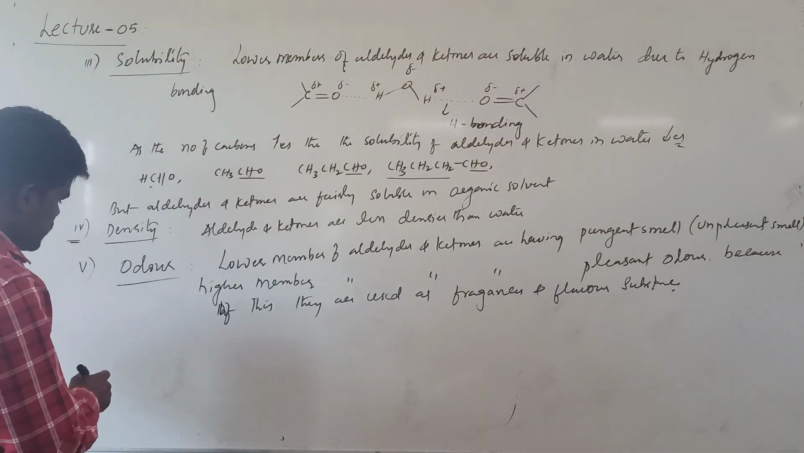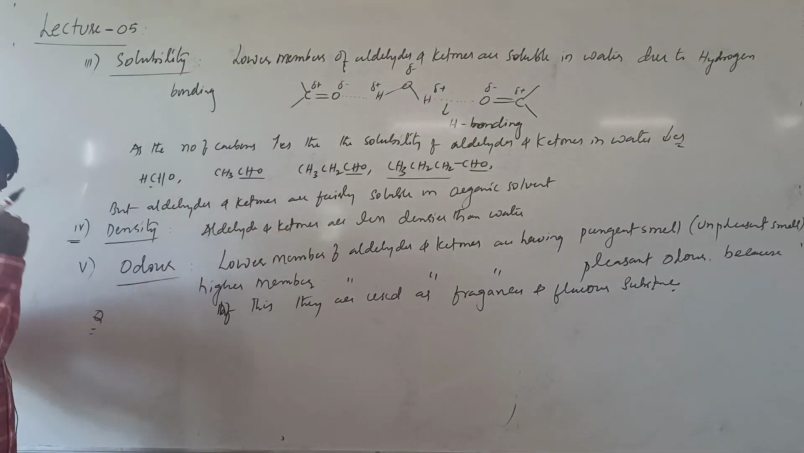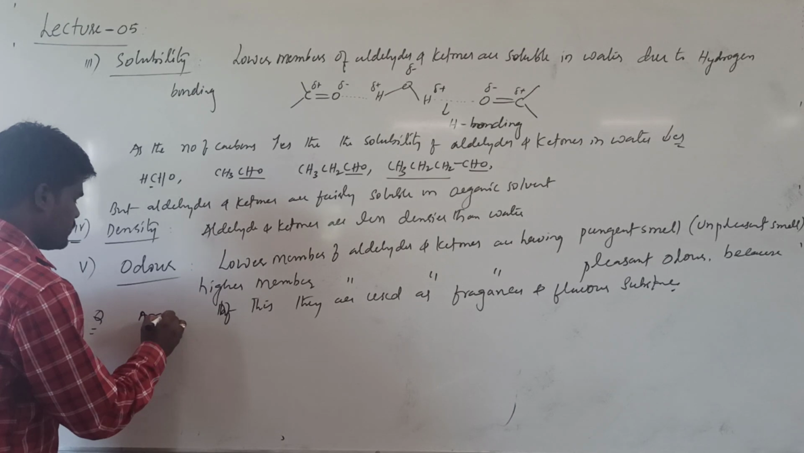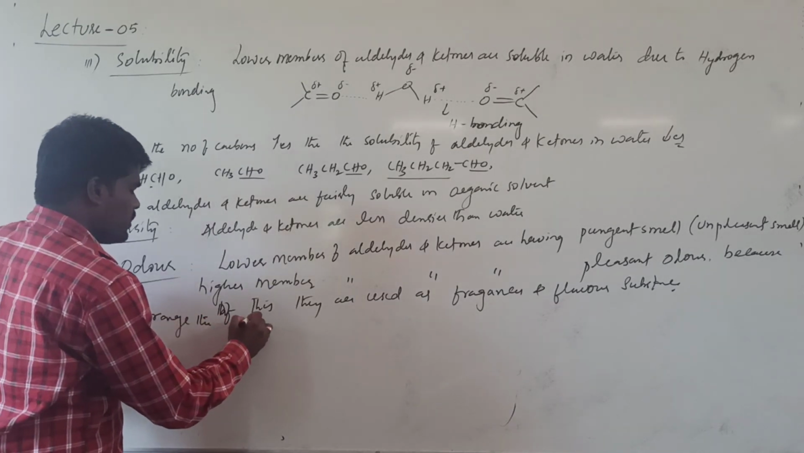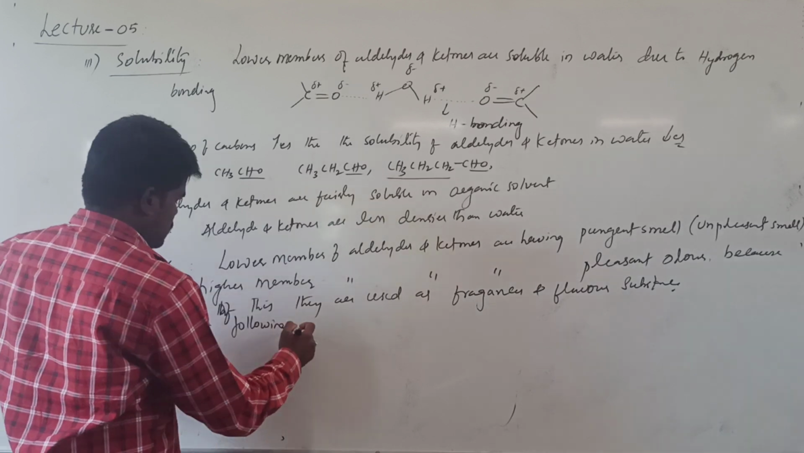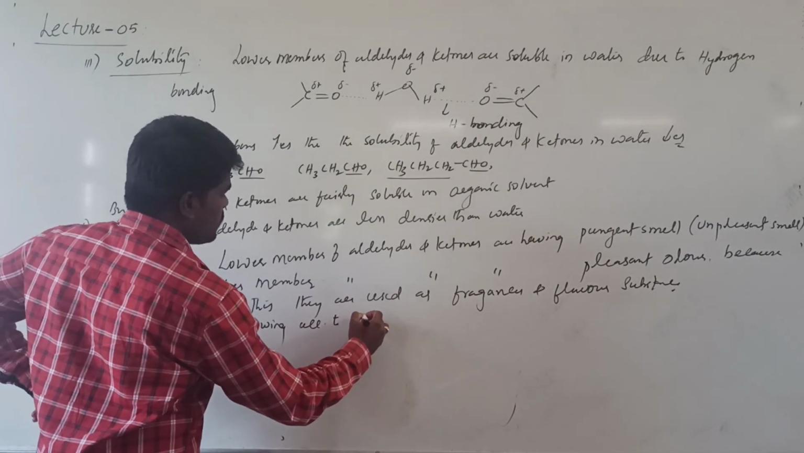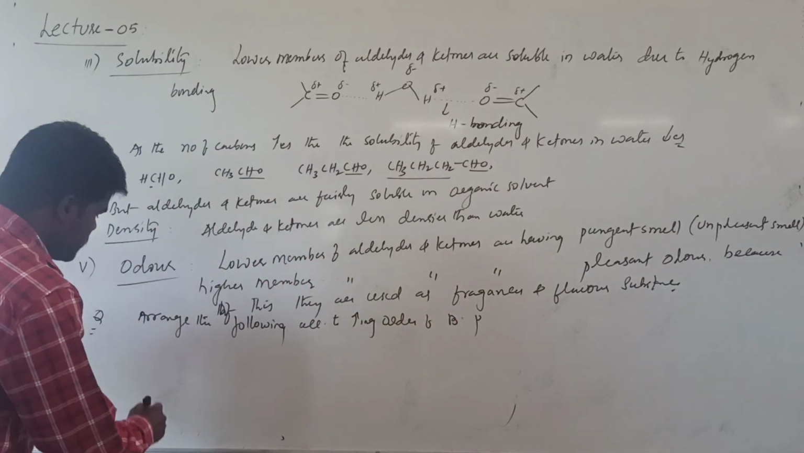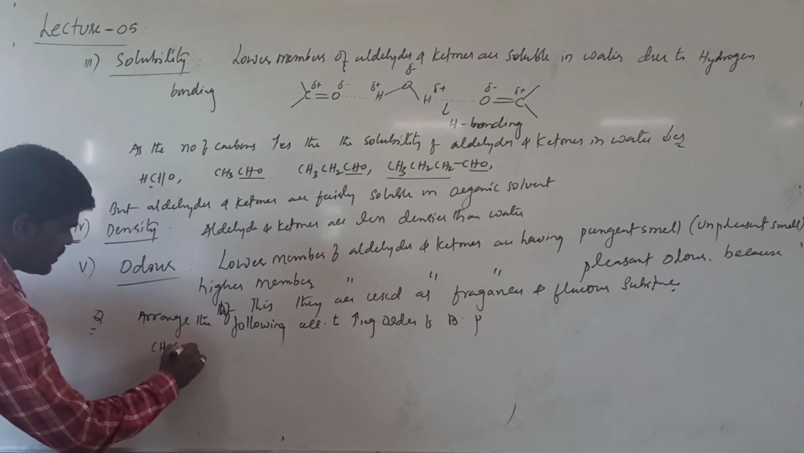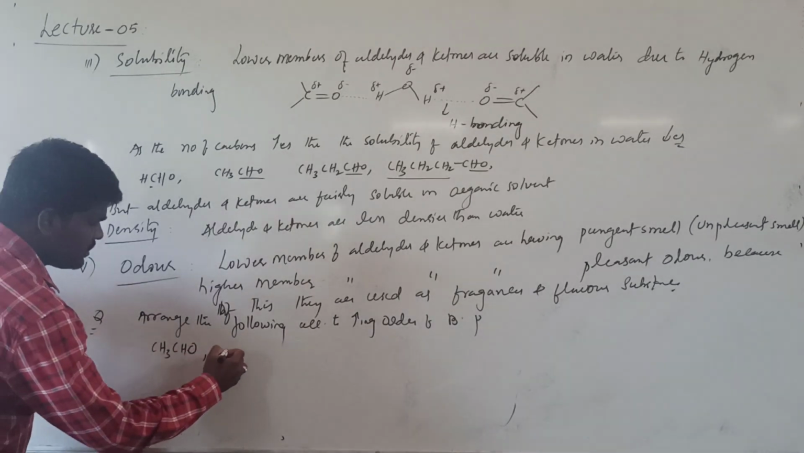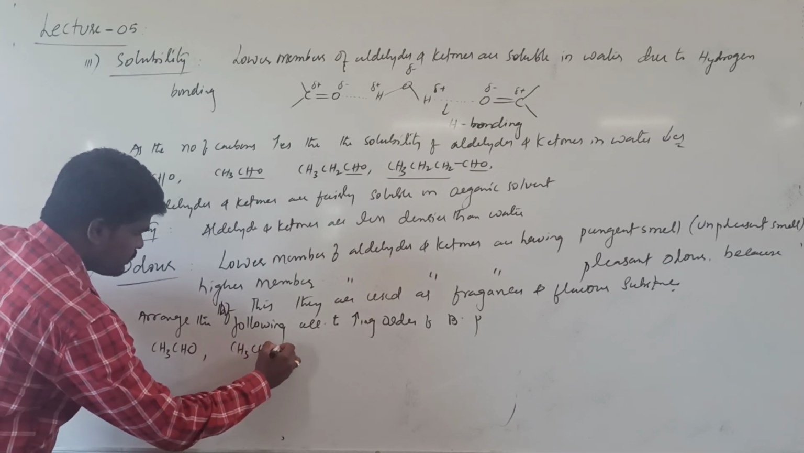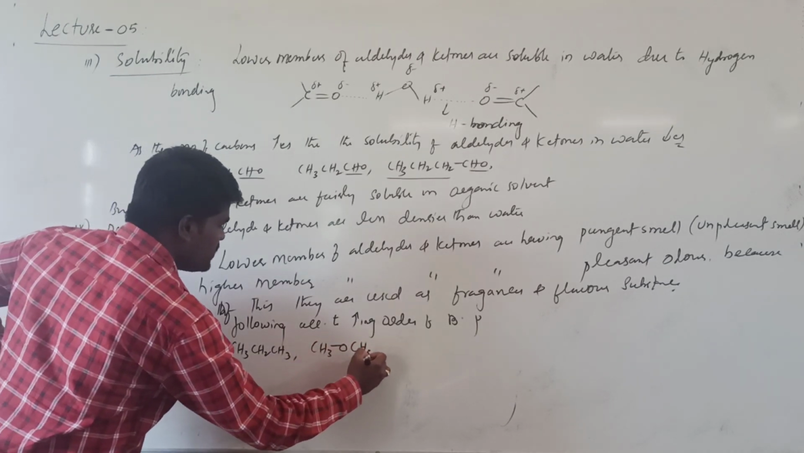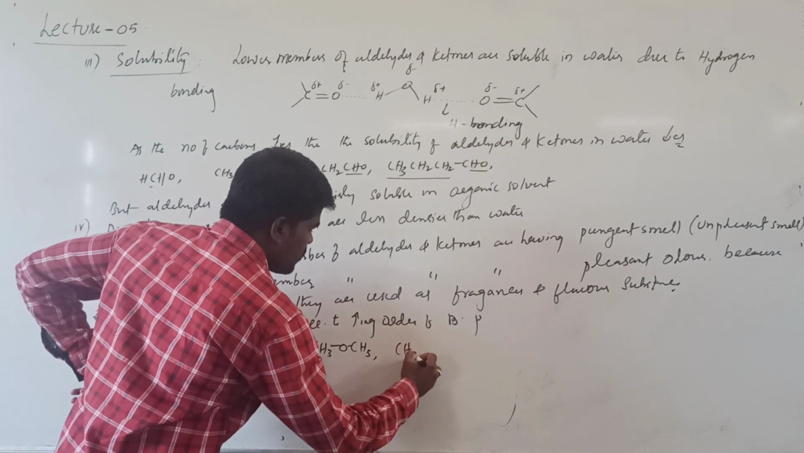Okay, let us see an example. This is an unsolved in-text question given based on the physical property. Arrange the following according to increasing order of boiling point, and the given options are: you are given acetaldehyde, propane, dimethyl ether, and ethyl alcohol.